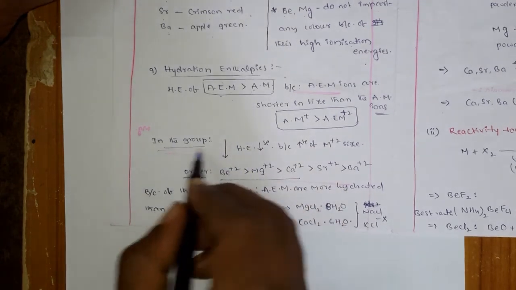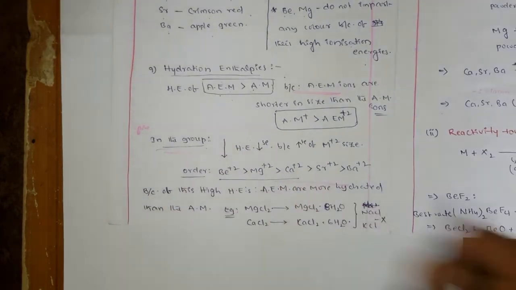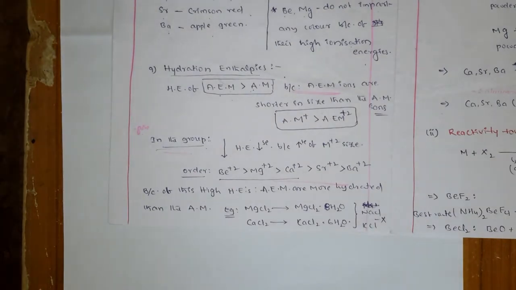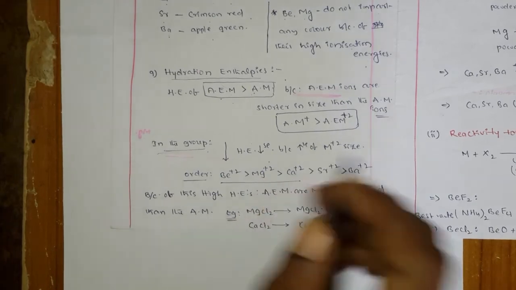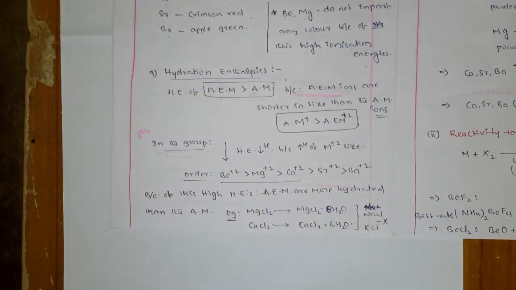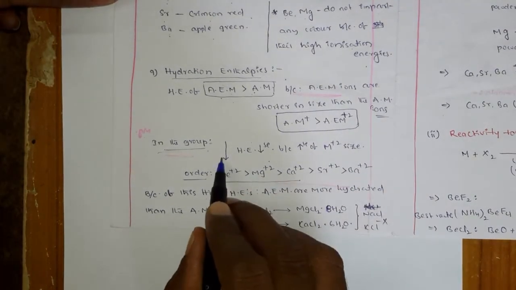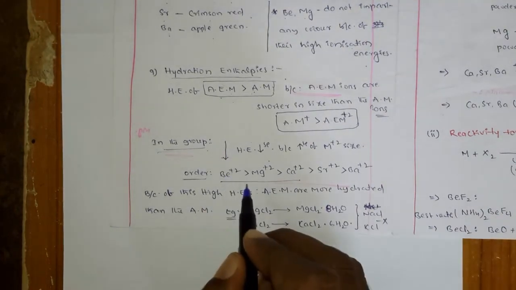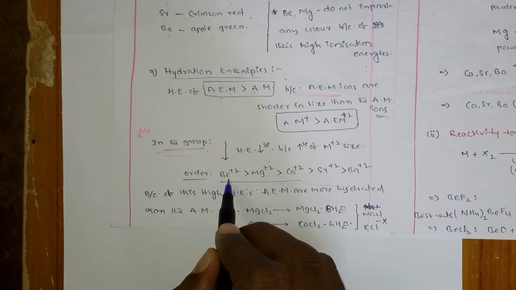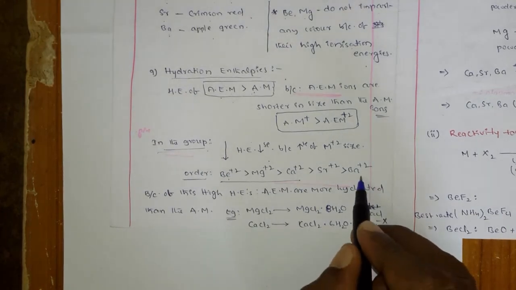Now coming within the group, what will happen? From top to bottom, the ionic size increases. Here also everything depends on the size of the ions. If the size increases, obviously the hydration enthalpy decreases. So from top to bottom the hydration enthalpies decrease. Which has the highest hydration enthalpy? Beryllium. And which is the least? That is barium.